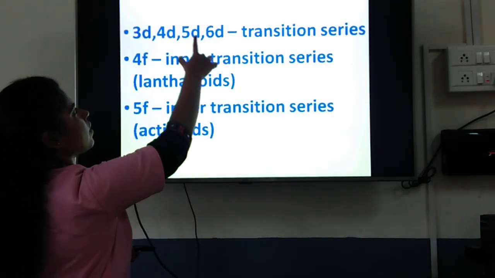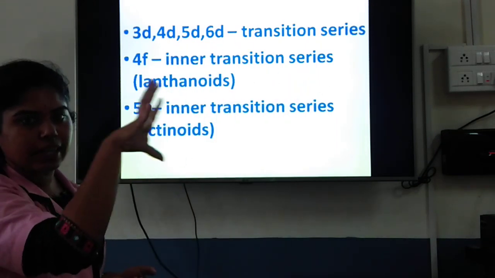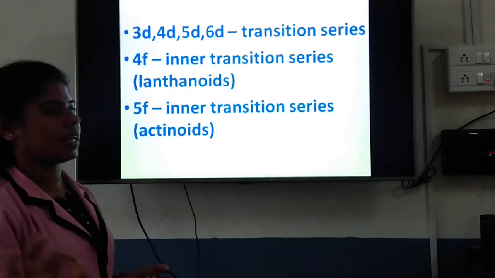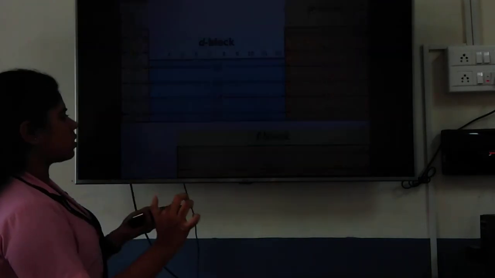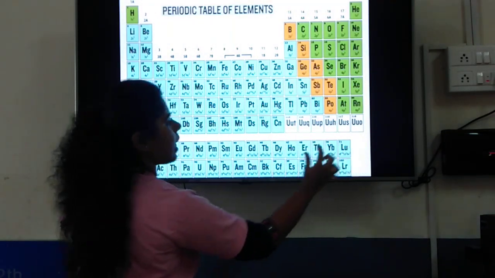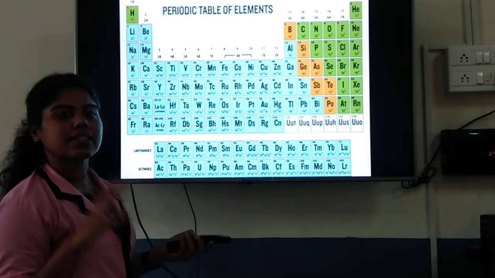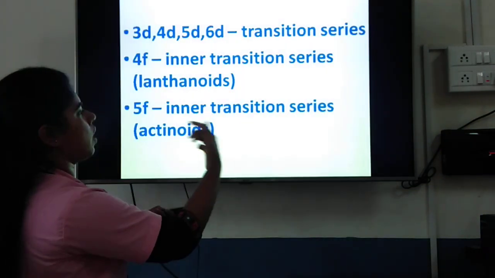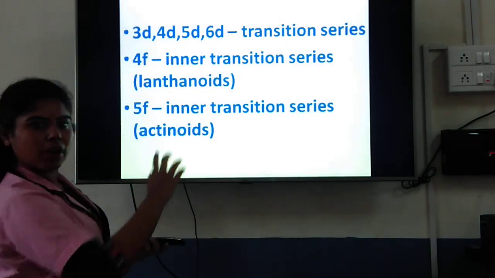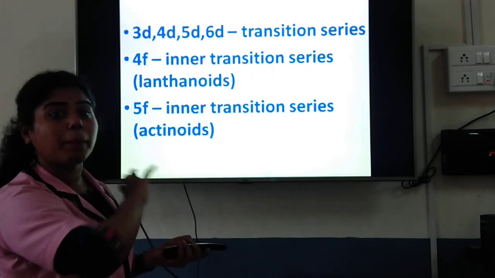So 3D, 4D, 5D, 6D, all these d block elements are called the transition series. And 4F, the lanthanoids, are called the inner transition series. Actinoids are also called the inner transition series. But the difference is that the lanthanoids start from 4F, whereas the actinoids start from 5F. So what I've told you is about the periods.